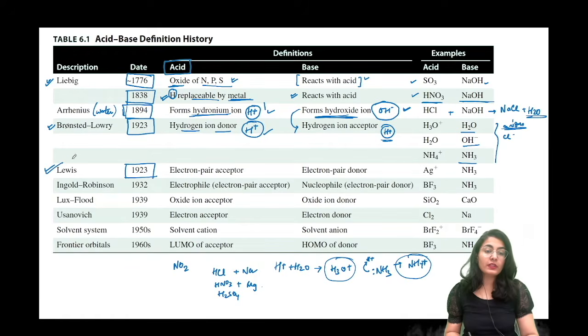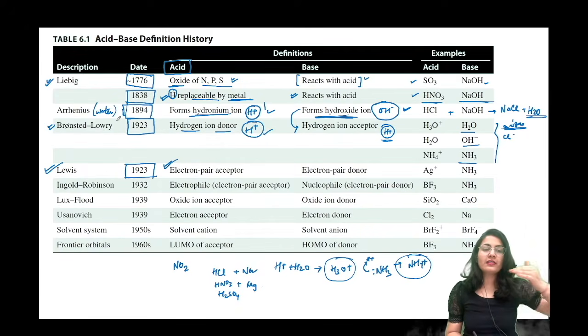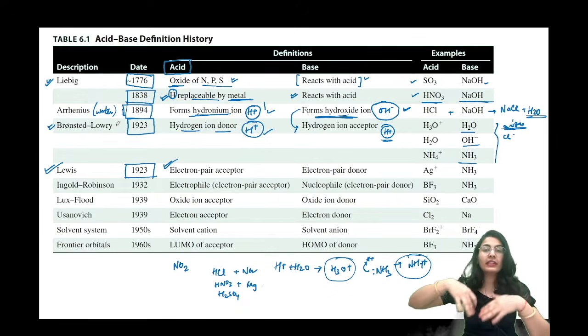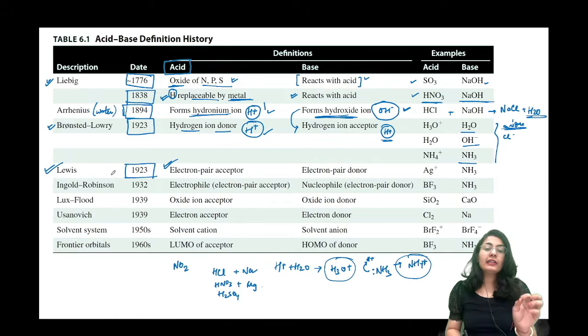तो Lewis theory ने क्या बोला? Lewis acid base theory ने बोला that it's not just the proton that the acid can give. Acid has one more property, that is electron pair acceptor. So itself, देखो Arrhenius ने और Bronsted ने क्या बताया था कि anybody or any molecule who is going to give out the proton, that is going to be the acid. लेकिन Lewis theory ने बोला कि H plus itself is an acid because it is an electron pair acceptor.